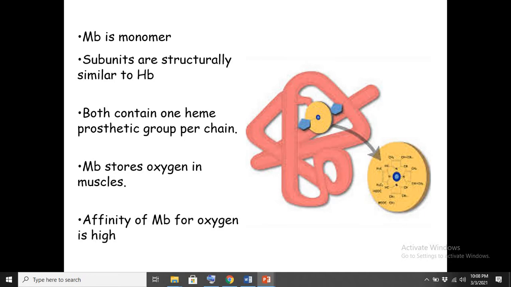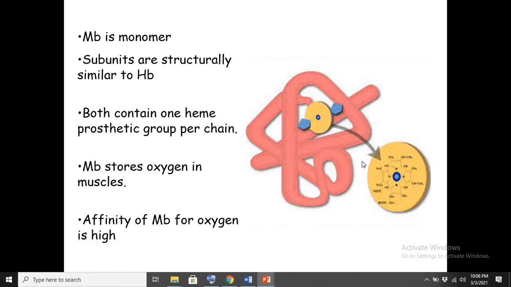Myoglobin is somewhat structurally similar to hemoglobin, except that myoglobin consists of a single subunit, and this single subunit has one heme group with an iron atom, and this iron atom has affinity to bind with oxygen.